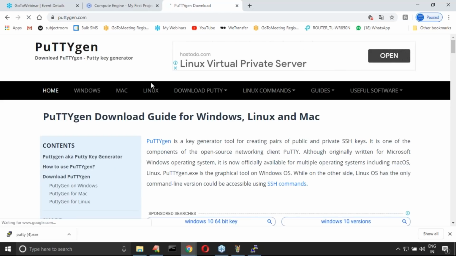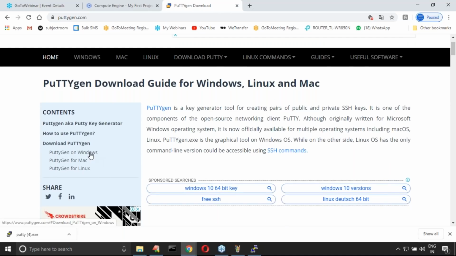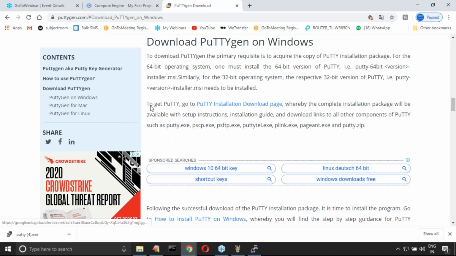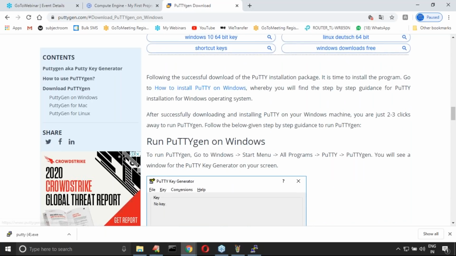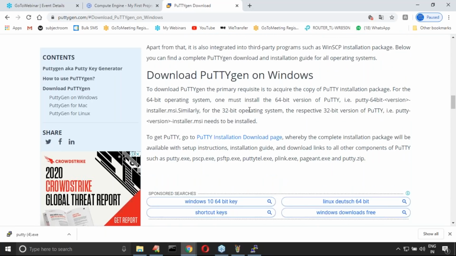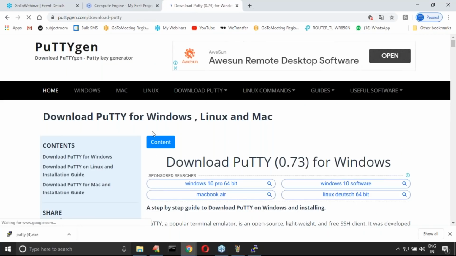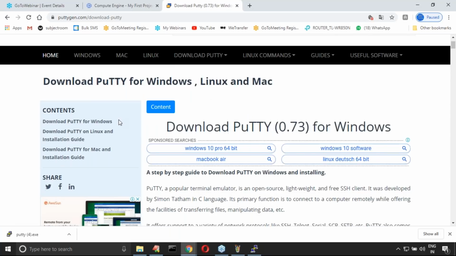Okay, just observe that. PuttyGen on Windows, PuttyGen on Mac, PuttyGen for Linux. Like, the Putty installation download page. Don't worry about how to install Putty or run Putty. Let me install PuttyGen on Windows. Download Putty.